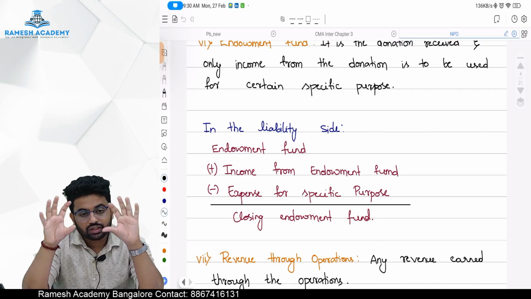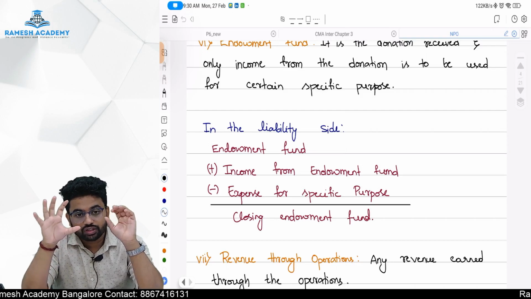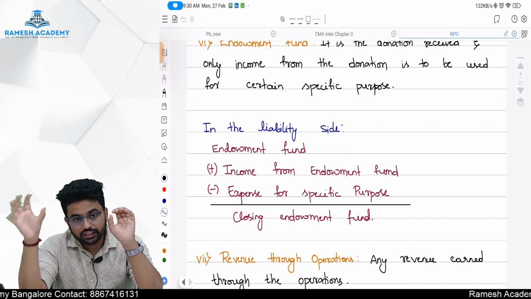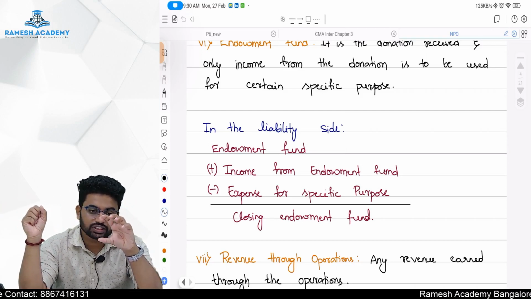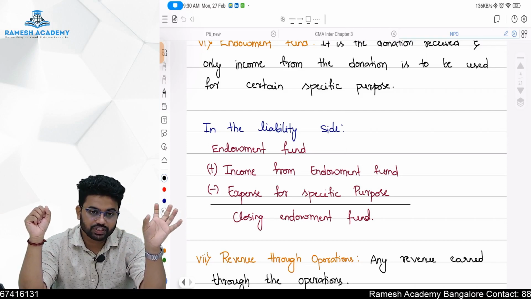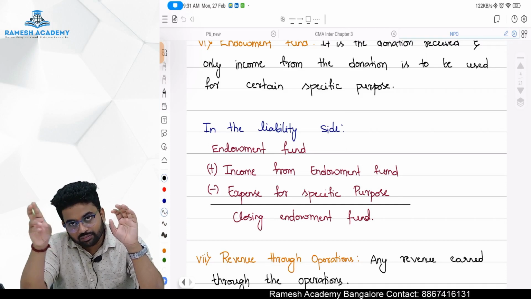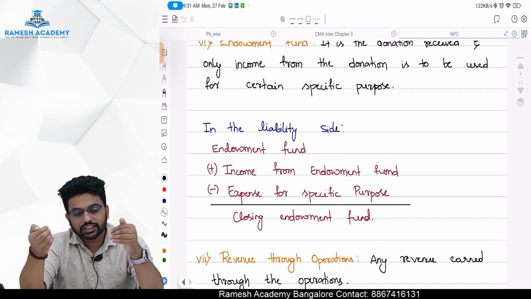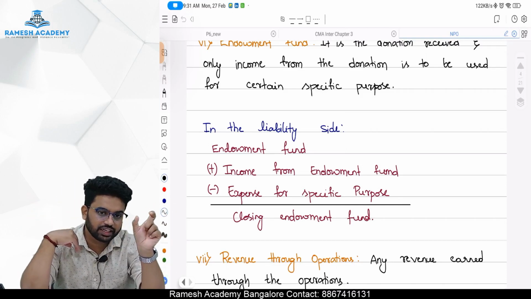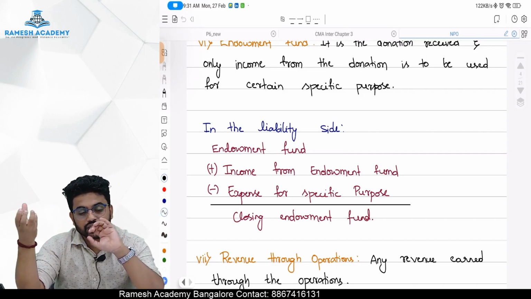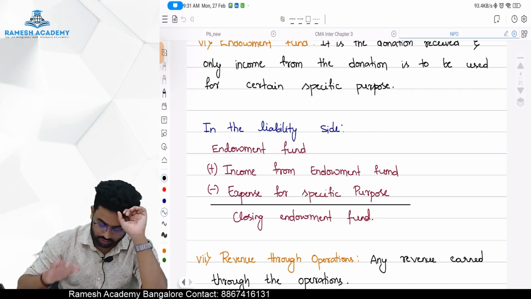How, sir? Gross way: the receipt is shown on the income side and the payment relating to the same is on the expense side. That is gross. Net is how, sir? Net is income minus expenditure. If expenditures are more than income, the net amount is on the debit side; where income is more than expense, the net amount is on the credit side.